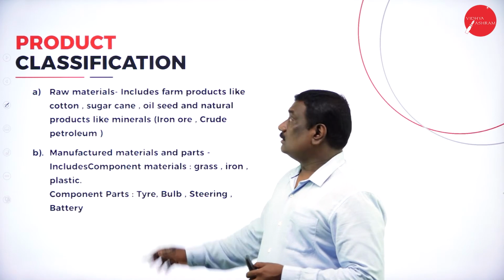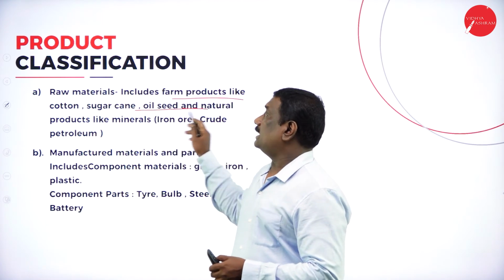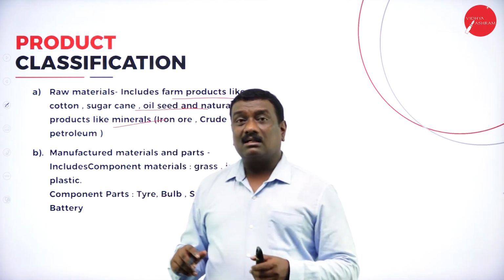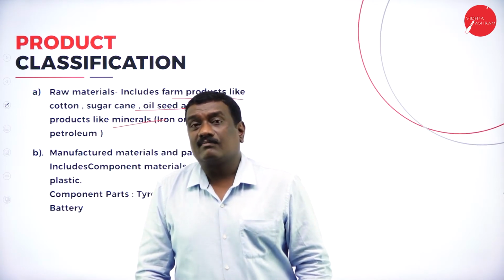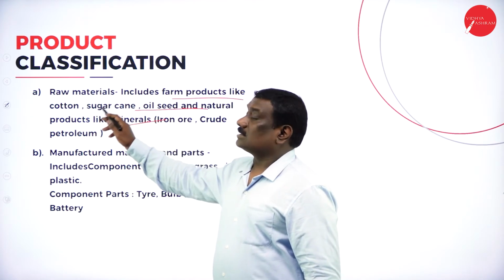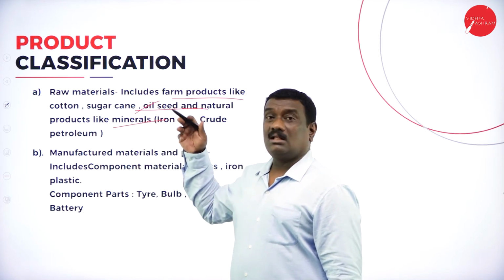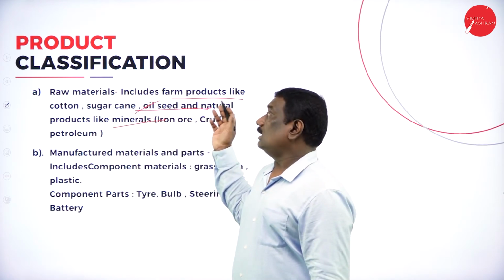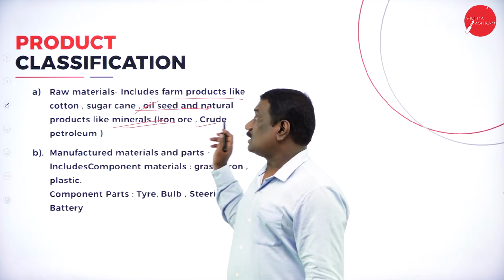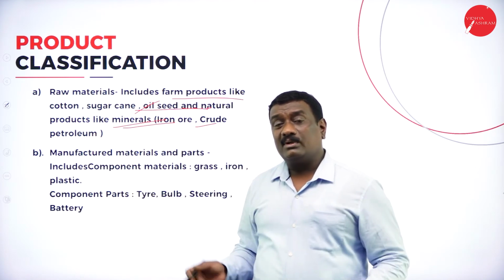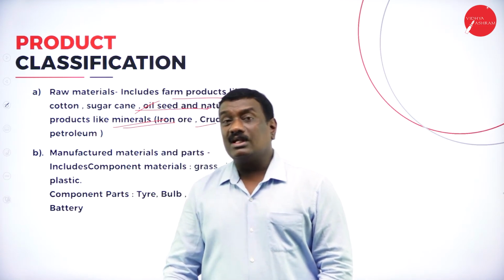What are raw materials? It may be the farm products like cotton, or sugarcane, oil seeds, natural products, minerals. All these are raw materials. Why are raw materials required? Because in order to manufacture the finished products. From cotton you make textiles. Out of sugarcane you make sugar. From oil seeds, you take out oil. Then we have natural products, minerals, iron and also crude oil, petroleum. All these raw materials are very important for business activities, where they convert the raw materials into finished goods.